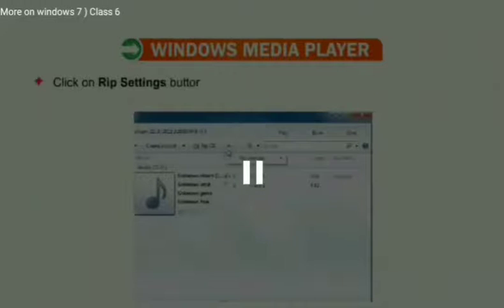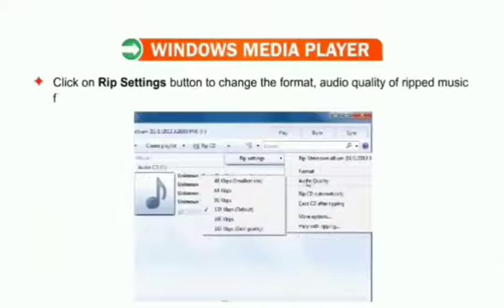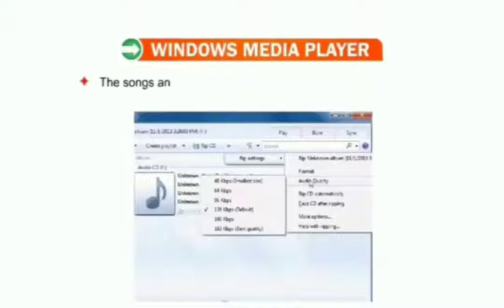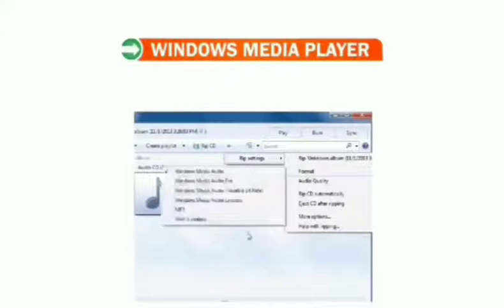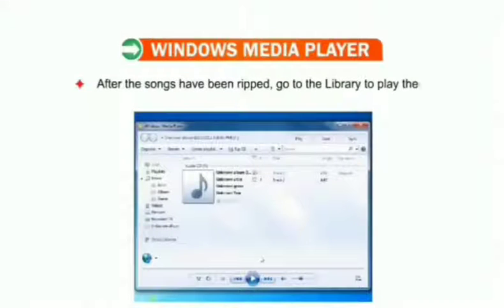Click on the Rip Settings button to change the format and audio quality of ripped music files, or you can keep the default Windows Media format settings. The songs are ripped to the Windows Media Player library. After the songs have been ripped, go to the library to play them.